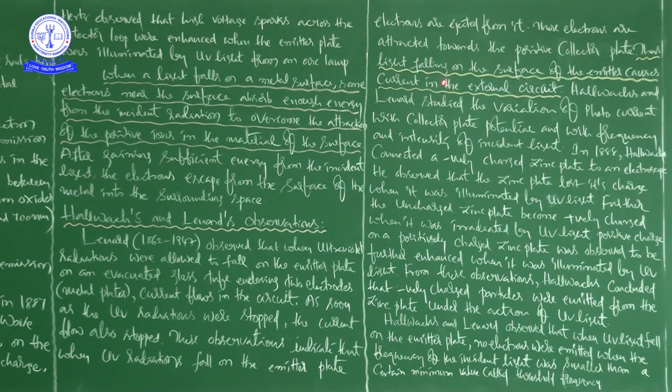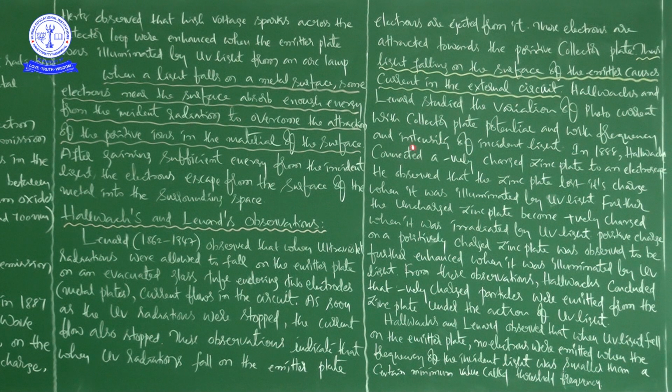Thus, light falling on the surface of the emitter causes current in the external circuit. Hallwachs and Lenard studied the variation of photocurrent with collector plate potential.